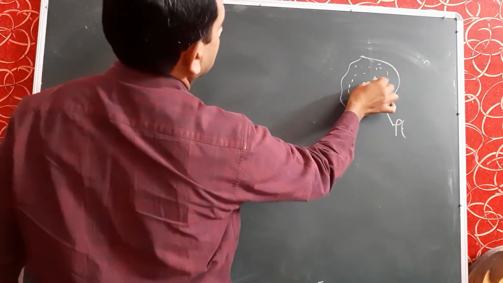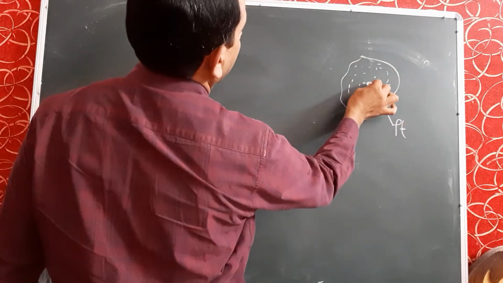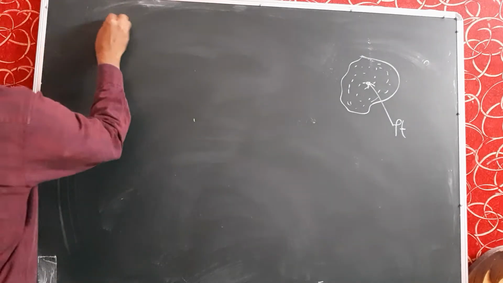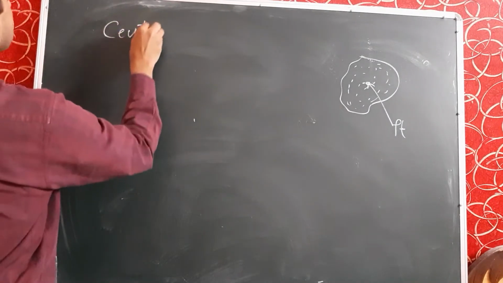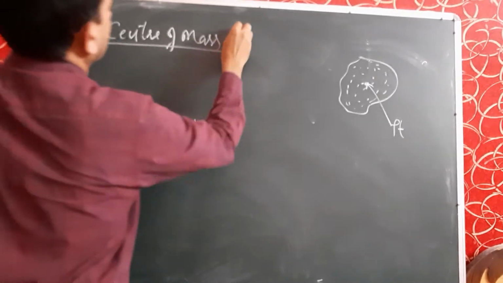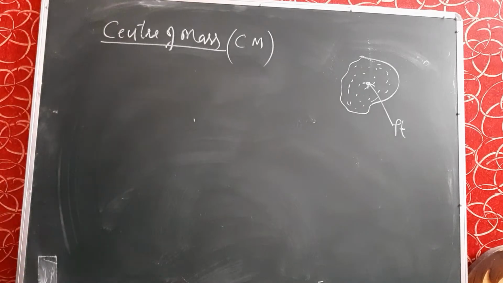So the mass of the whole body is supposed to be concentrated at this point, and this point mass is called center of mass. So the topic is center of mass. In short, it is written as Cm.